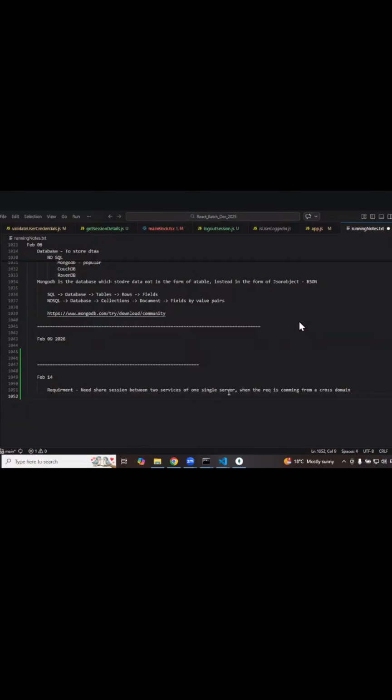Your server is running, in our current example, on localhost 3000, and this is React on localhost 5173. This will not be a problem when it is not cross domain, because we have already seen that. Yesterday I showed you, right? If it is not cross domain, in the browser, if I hit it, it works.